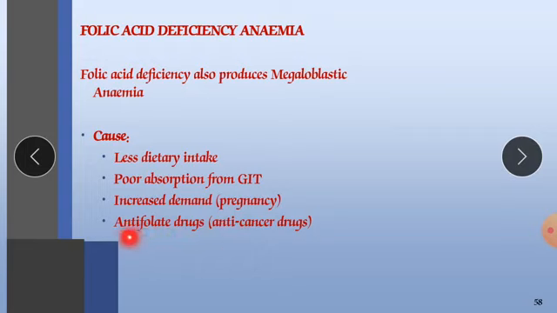These drugs directly affect our chromosomes, our cells. The normal RBC will become abnormal, and due to this, abnormal RBCs of increased size are going to be produced, and this may lead to megaloblastic anemia.